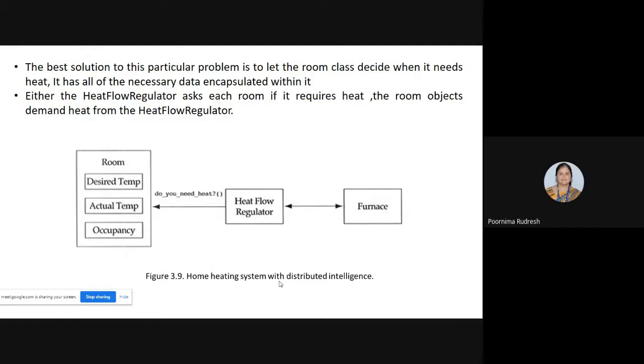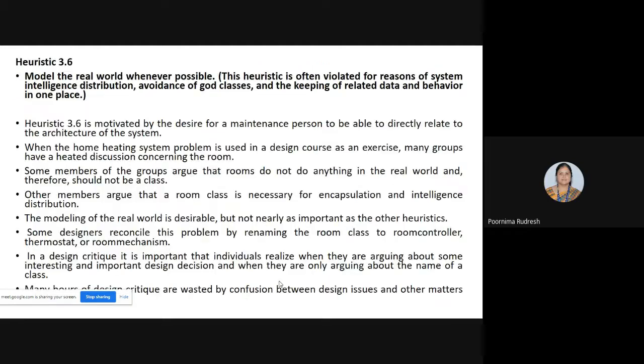Okay. Right. Then I'll move on to the heuristic related to that example. Heuristic 3.6 says that model the real world whenever possible, and this heuristic is often violated for reasons of system intelligence distribution, avoidance of guard classes, and keeping of related data and behavior in one place.